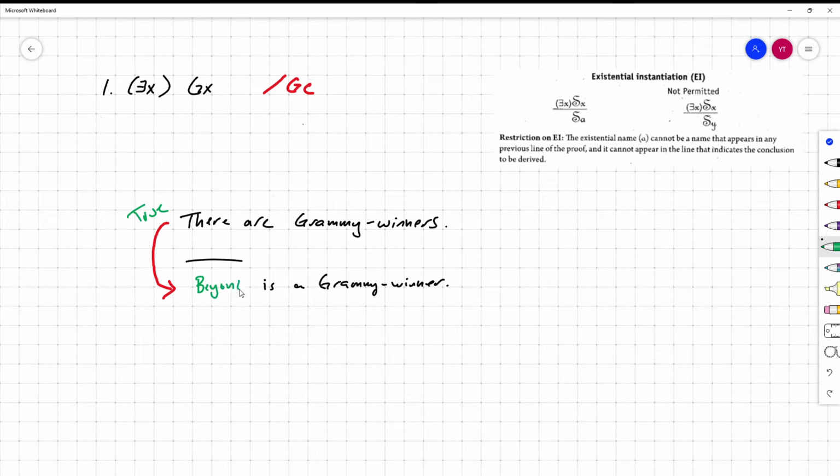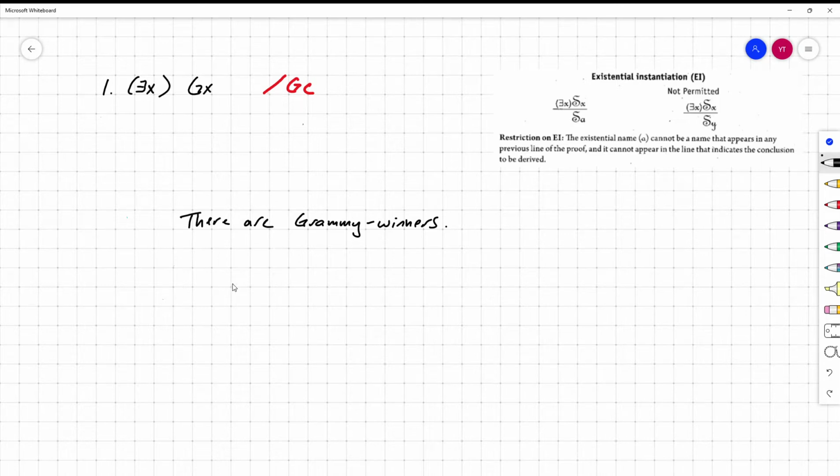I'll put it this way. Right? Beyonce has won something like, I don't know, a ton of Grammys, right? So here, the conclusion is true, but this reasoning pattern is still horrendous, because on the basis of knowing that there are Grammy winners, we cannot then know that Beyonce is one of them, even though she has in fact won lots of Grammys. Now you may be wondering, having looked at this sort of awful kind of reasoning, why EI is permitted at all.